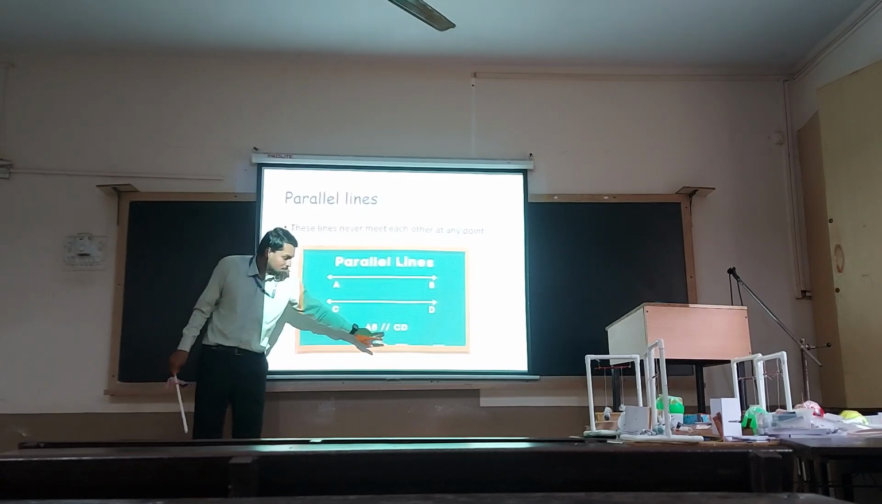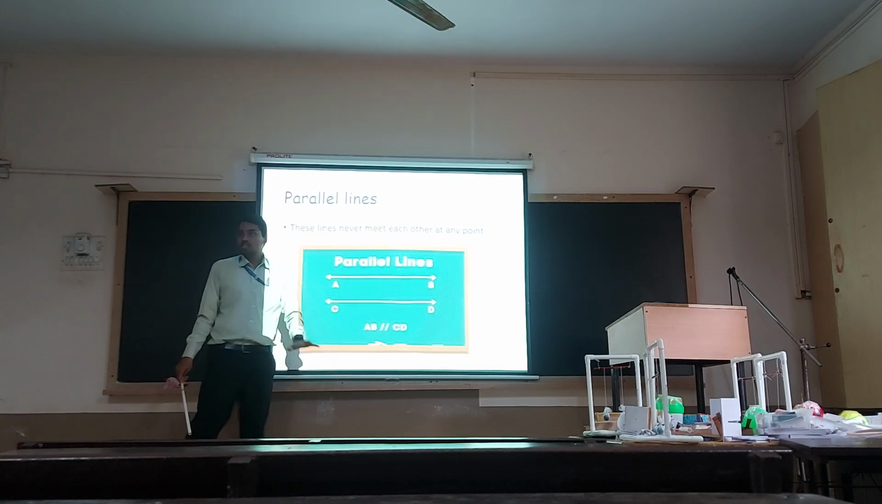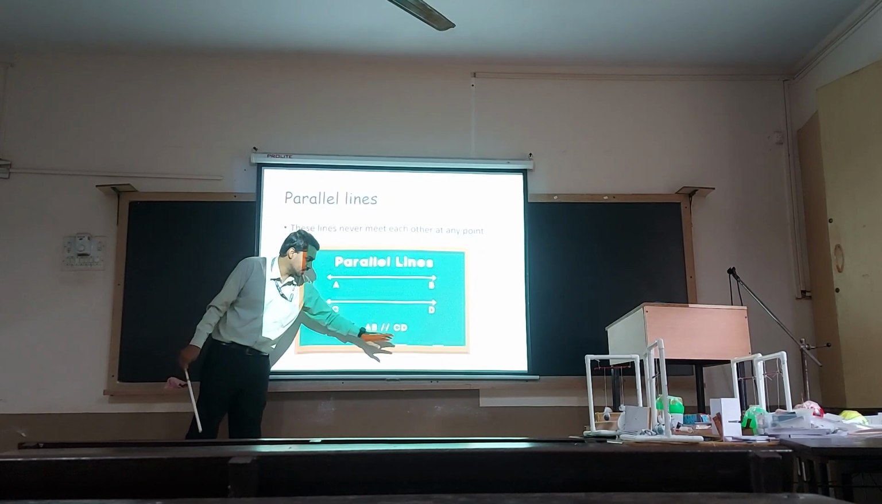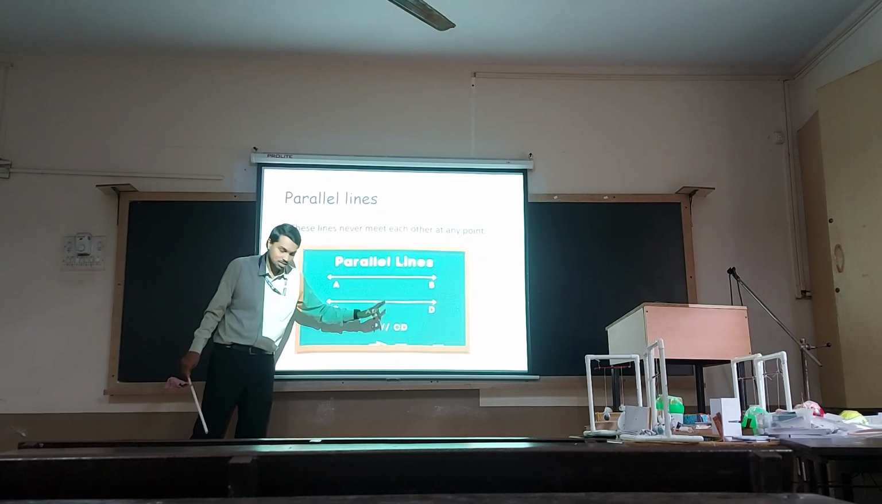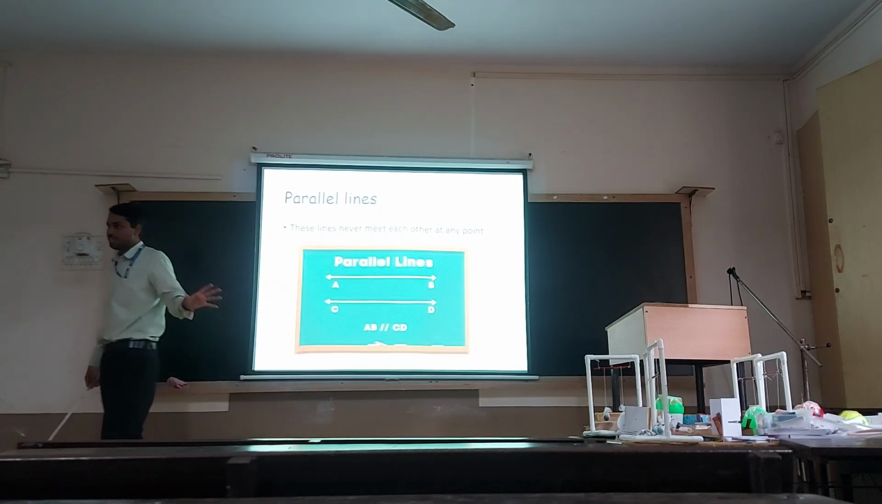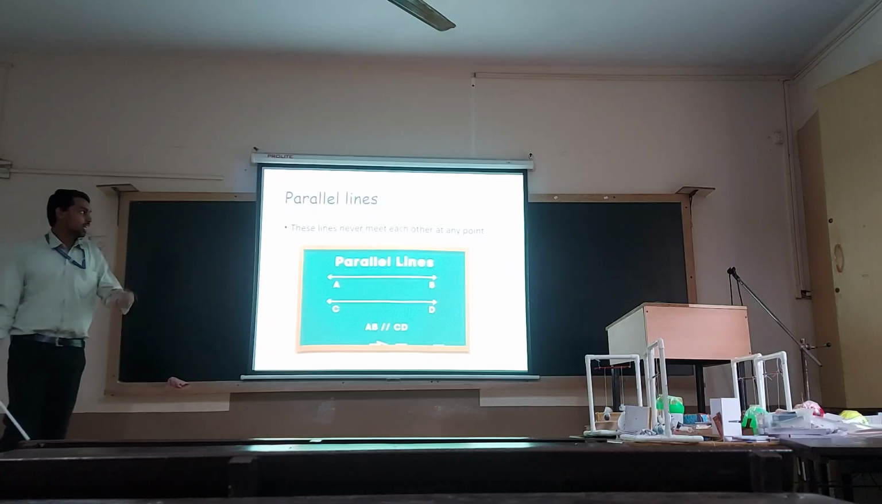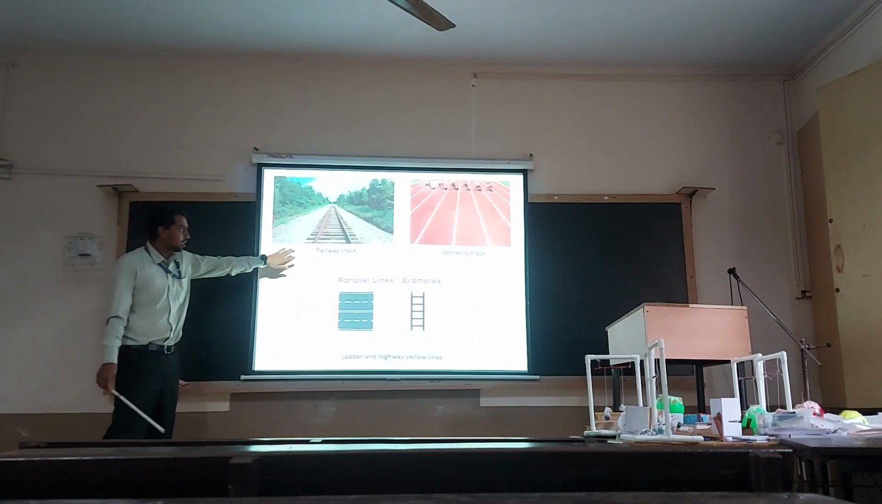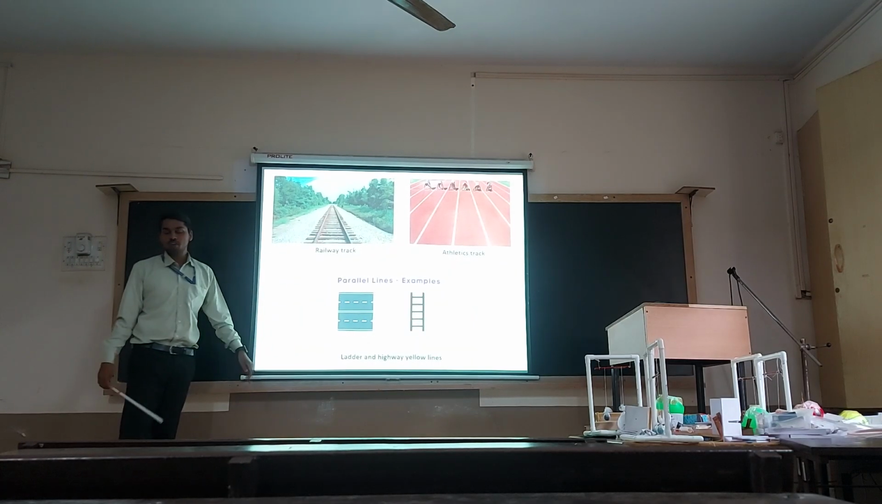This is a basic mathematical representation to show that AB is parallel to CD. If I write the two lines like this, it represents that AB and CD are parallel lines. Next, these are the real life examples for parallel lines.